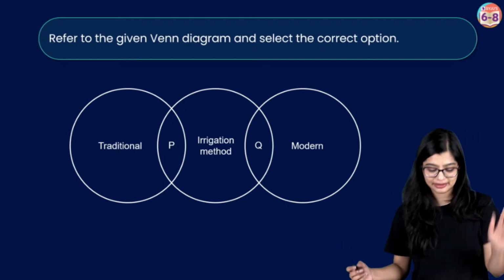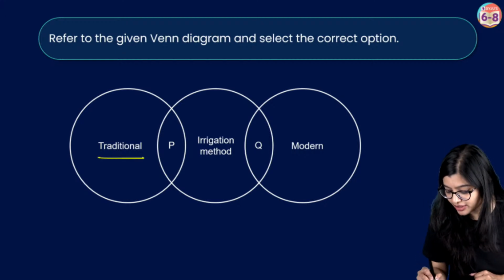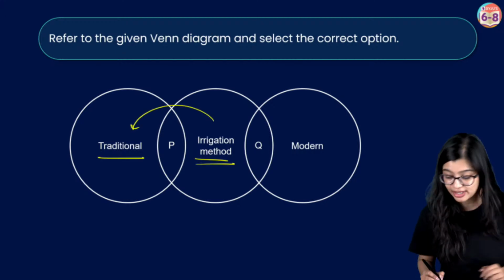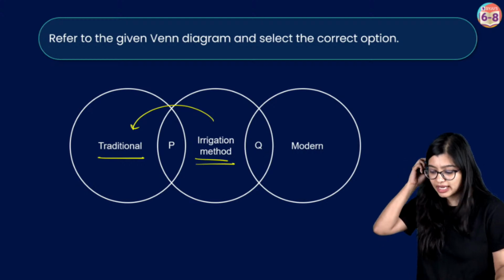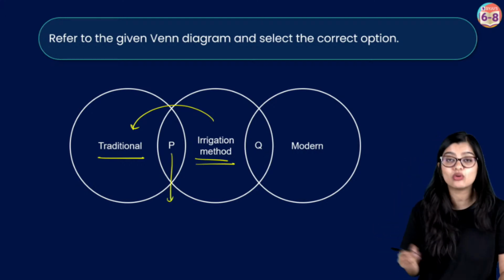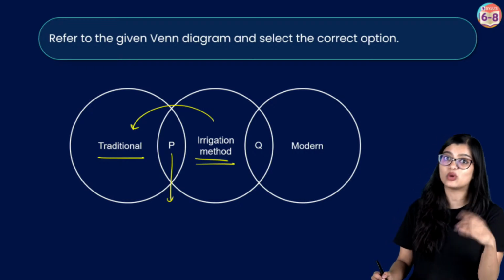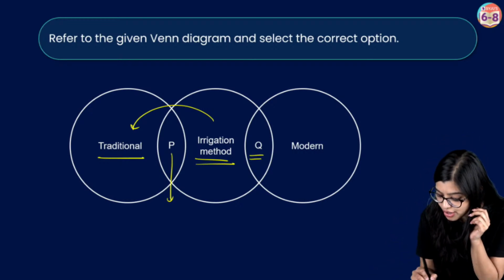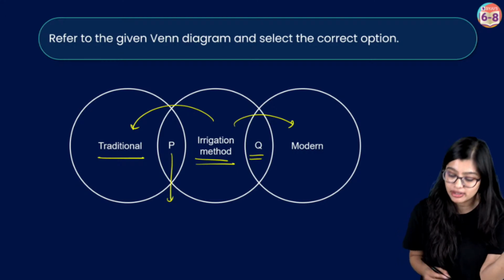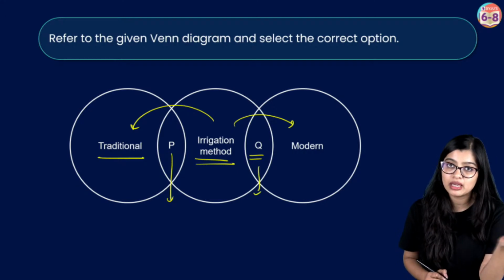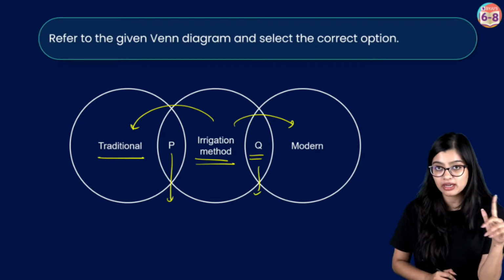It's okay, don't worry. We're talking about something which is an irrigation method, but it is traditional, right? So here, as you can see, P could be anything. It could be moat, rahat, dhekli, or chain pump. But Q here should be an irrigation method which is modern. So most likely, it could be either drip irrigation or sprinkler irrigation.